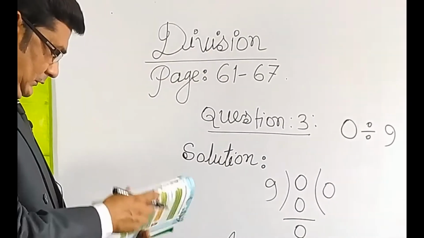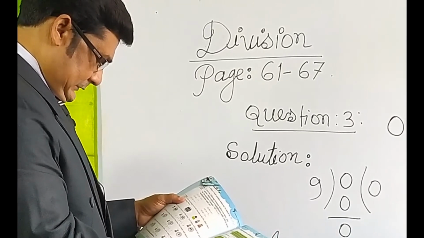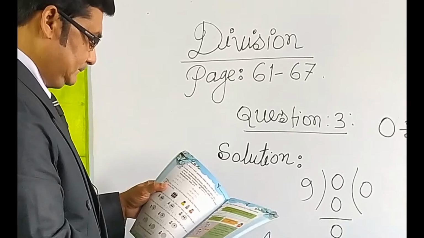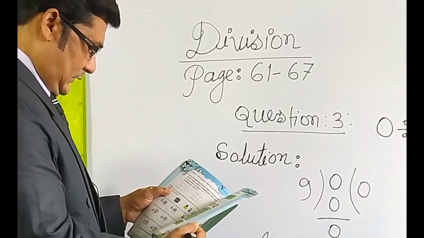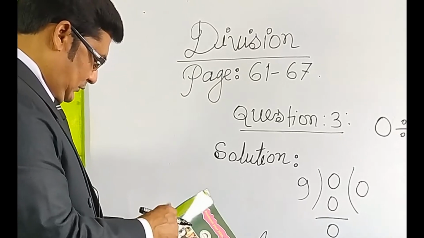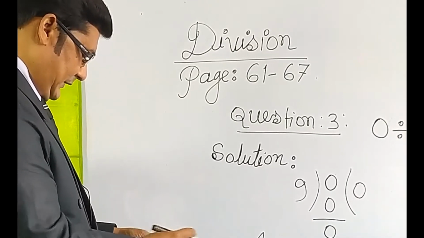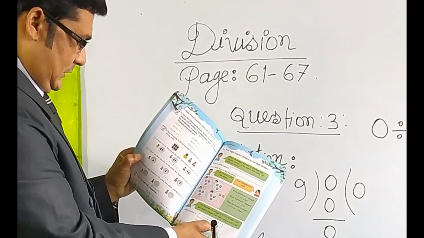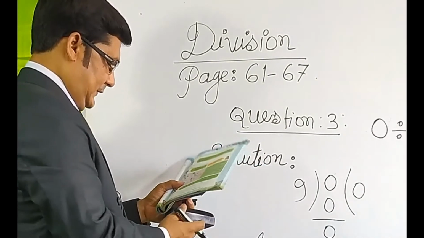Okay, now go to page number 63. Same also here, and go to page number 63. Given one example, you see page number 63 under the sentence given here.